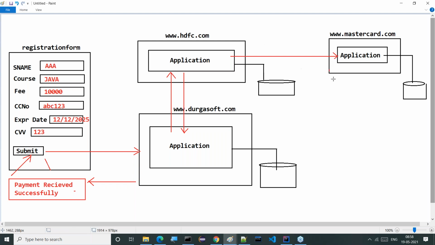Of course, the student's credit card is Mastercard only, so Mastercard.com will do their process. When they complete their process, they will give a response back to the HDFC people, and HDFC people will give a response back to Durgasoft. Then Durgasoft will confirm the student registration of their courses on the basis of the transaction.